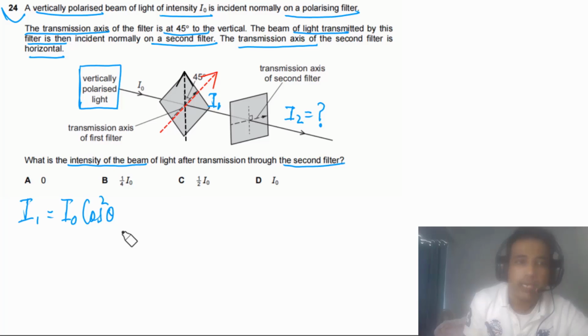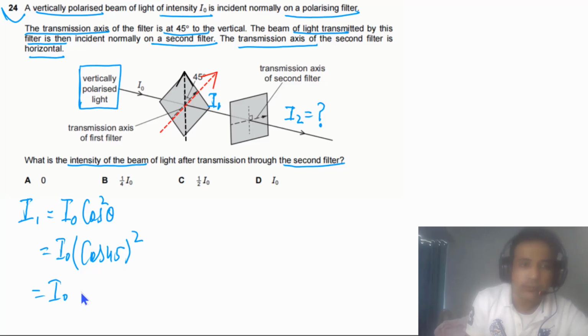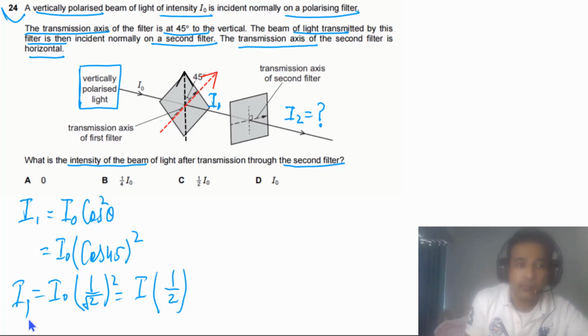So simply we have to use 45 degrees here. So in this case we can write down I0, we have cosine of 45 square, and cosine of 45 is 1 over root of 2, squared. So it simply means that we have I0 times 1 by 2. So this is the value of I1.